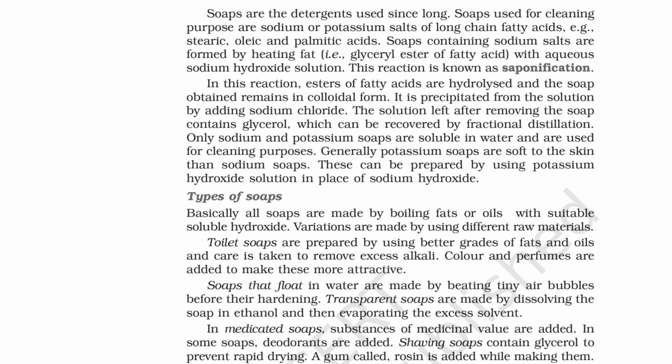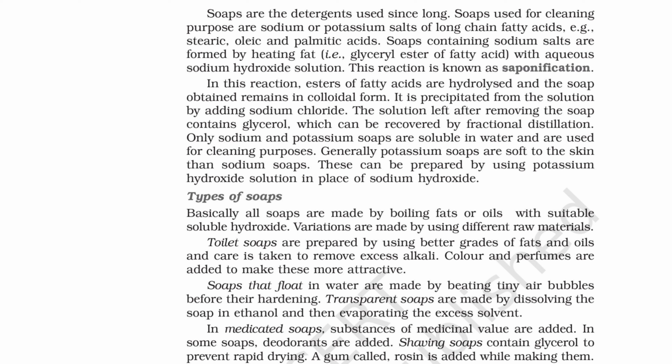Types of soaps. Basically, all soaps are made by boiling fats or oils with a suitable soluble hydroxide. Variations are made by using different raw materials. Toilet soaps are prepared by using better grades of fats and oils and care is taken to remove excess alkali. Color and perfumes are added to make these more attractive. Soaps that float in water are made by beating tiny air bubbles into them before their hardening.